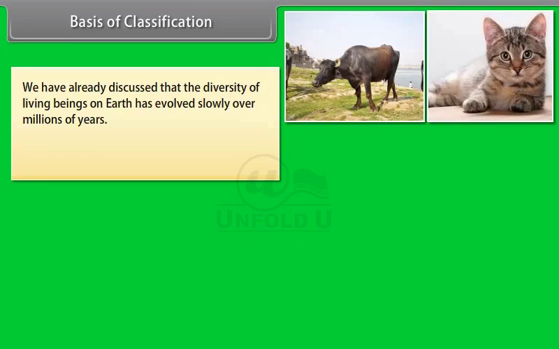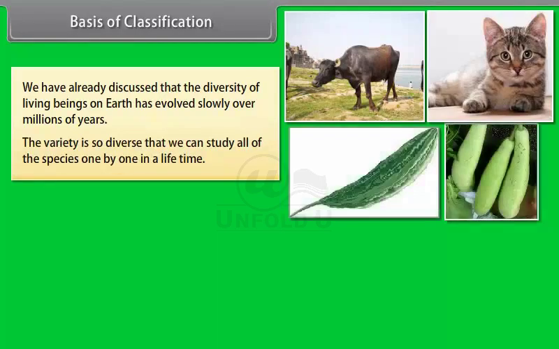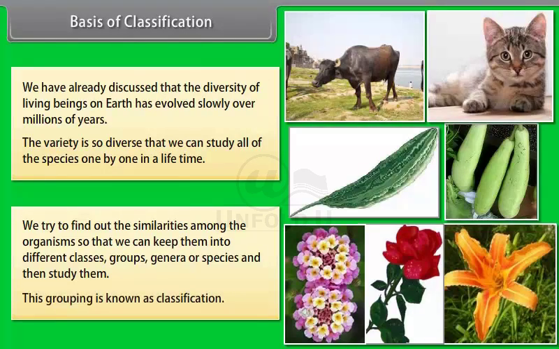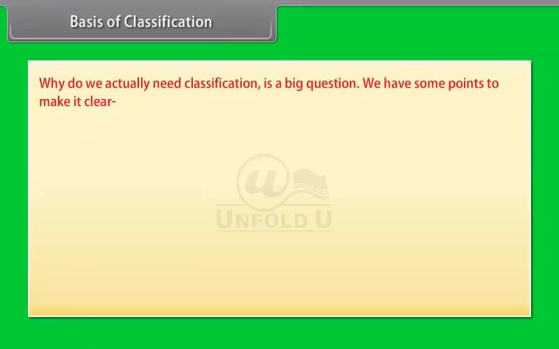Basis of classification. We have already discussed that the diversity of living beings on Earth has evolved slowly over millions of years. The variety is so diverse that we cannot study all of the species one by one in a lifetime. So we try to find out the similarities among the organisms so that we can put them into different classes, groups, genera or species and then study them. This grouping is known as classification. Why do we actually need classification is a big question.